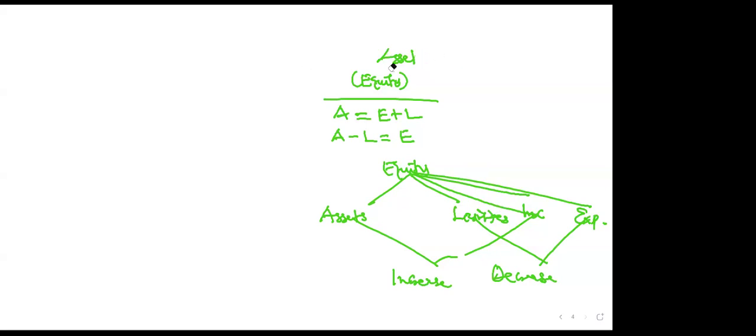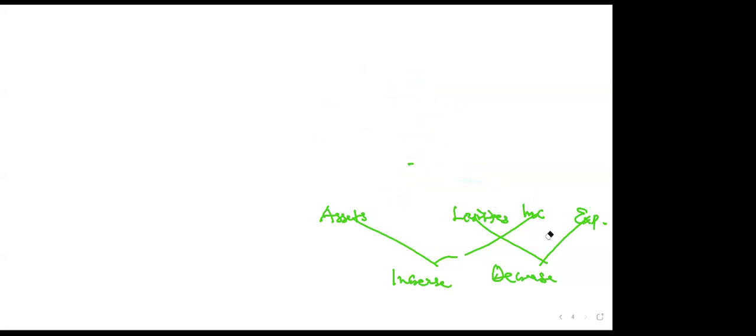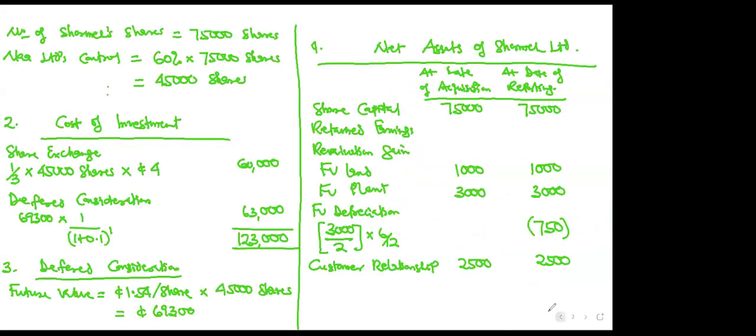So anytime you are dealing with the net assets of the subsidiary, have it in mind that if there is any additional income or additional asset, you add it to the net assets to increase it. Then if there is any expense or liability, you deduct it. So that is why you can see that since the land is an asset, I added it. The plant is an asset, I added it. But the depreciation is an expense, so I subtracted it. Can you see clearly here? Yes, sir.